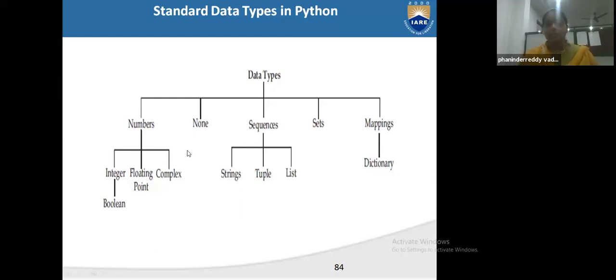Data types are 5 types: numbers, none, sequence, set, and mapping. In numbers, we have integer, floating, and complex. In integer, we have the boolean data type. Inside numbers, the data types available are integer, float, and complex.